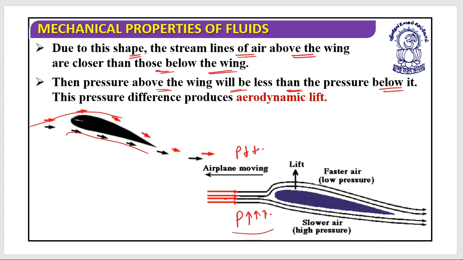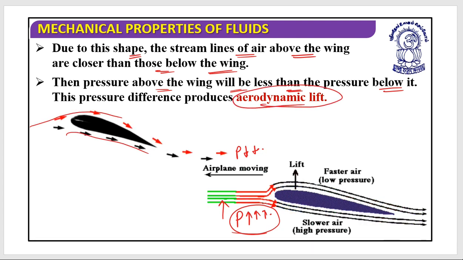So as this pressure is higher, this is going to lift this. This is what we call the aerodynamic lift. I hope this is clear. So this aerodynamic shape has been designed particularly to create this effect, so that it would be easier for the plane to take off. I hope this is clear.